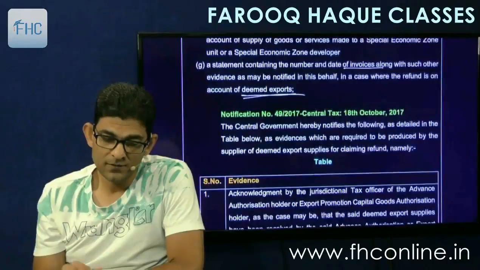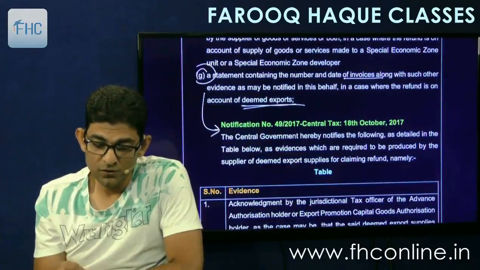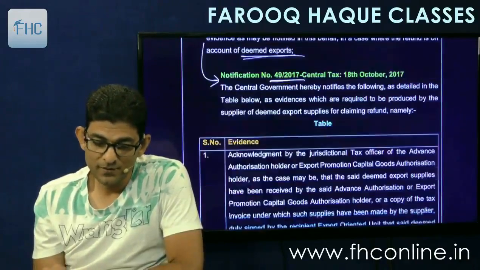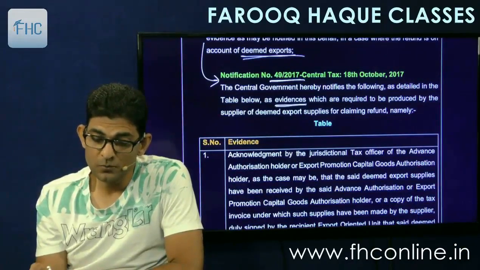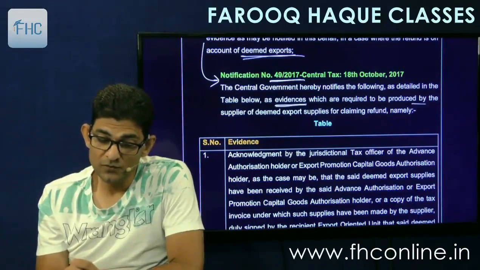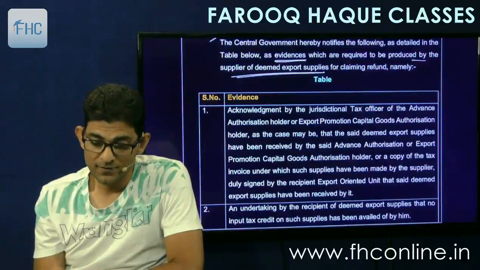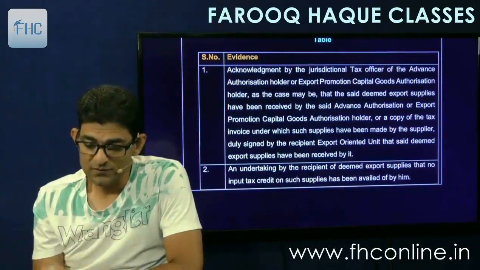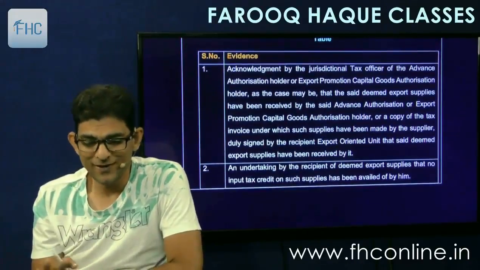And under this point number G, the notification is issued 49/17. The central government hereby notifies the following as detailed in the table below as evidences which are required to be produced by the supplier of deemed export supplies for claiming refund. So this you can go through once. You will not understand anything but go through it once and then forget it.